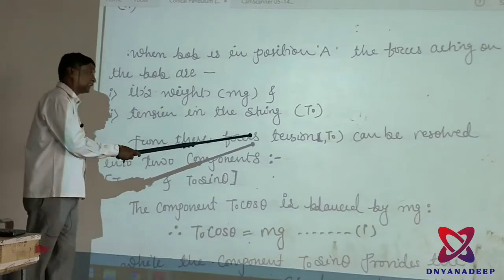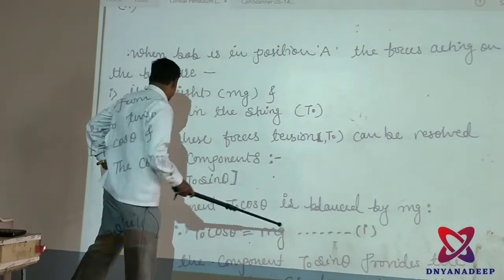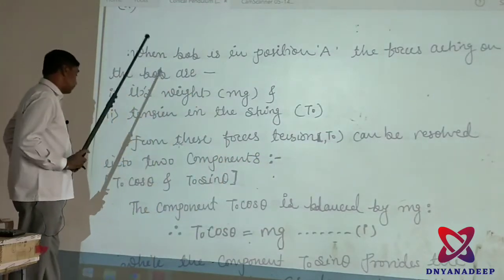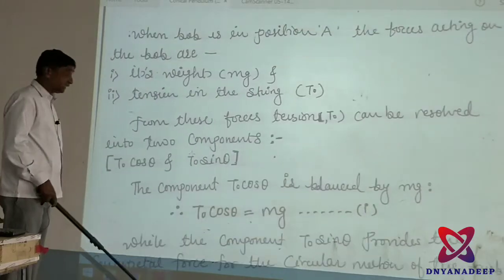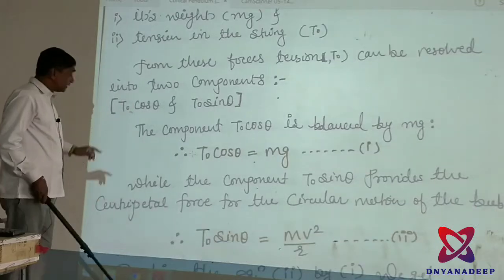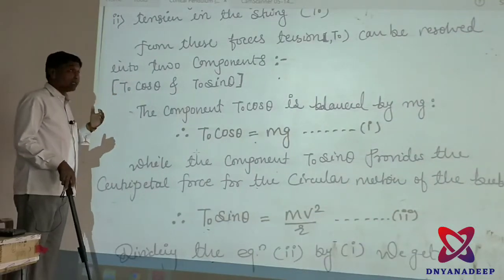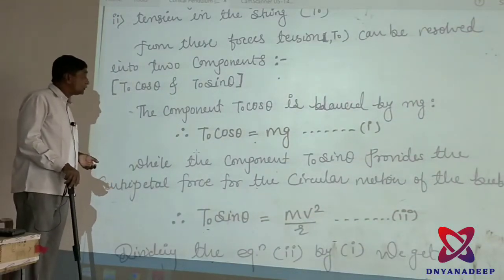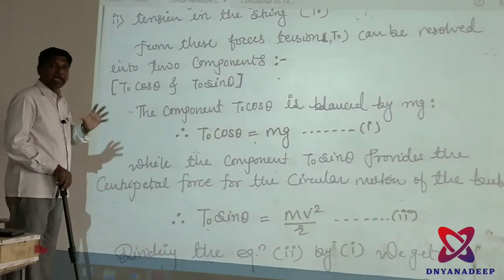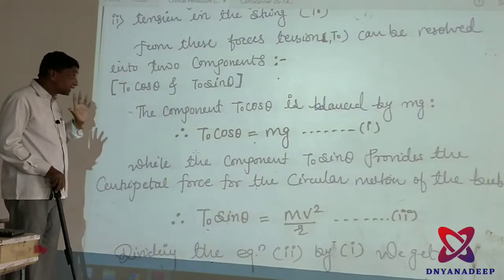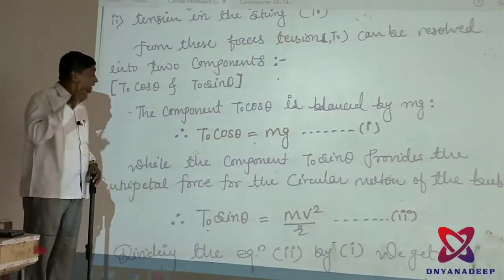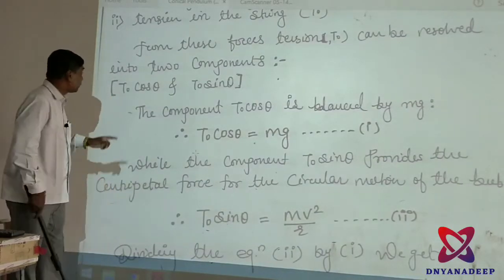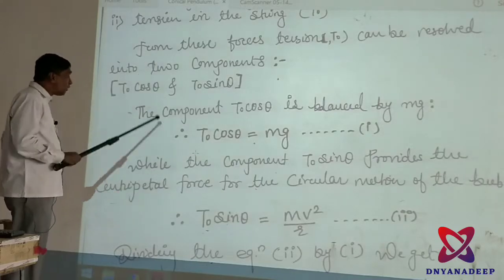From these forces, tension T0 can be resolved into two components, T0 cos theta and T0 sin theta. This is an important article which I am taking in detail. Average students can also understand this article. In your textbook, only the expression of the period is given in short. Therefore, I solve it here step by step.